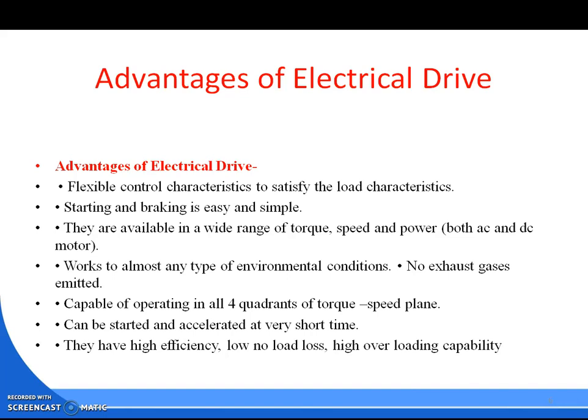Capable of operating in all 4 quadrants of the torque speed plane, that means first, second, third, fourth quadrant. Can be started and accelerated in a very short time. They have high efficiency, low no-load loss, and high overloading capacity. These are the advantages of electrical drive.